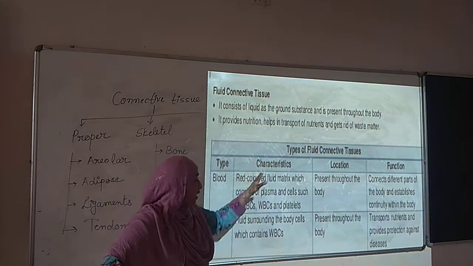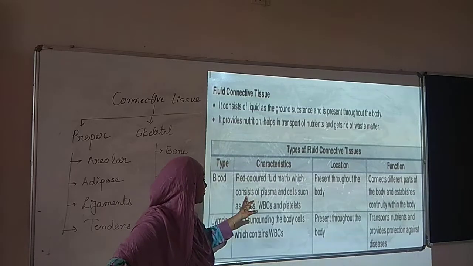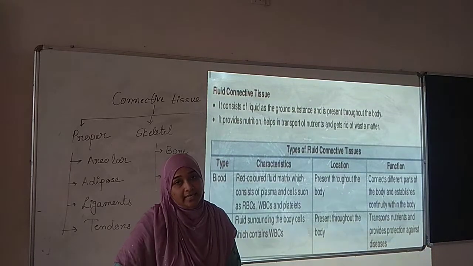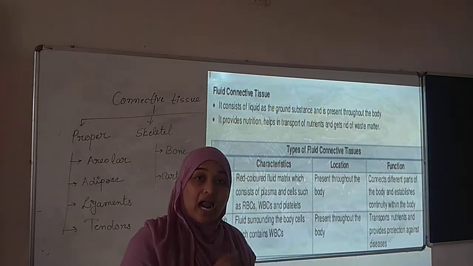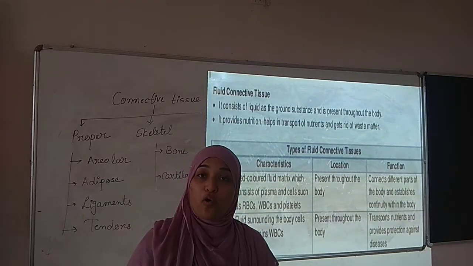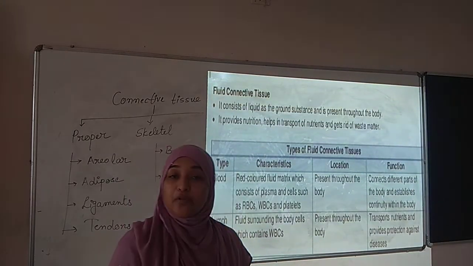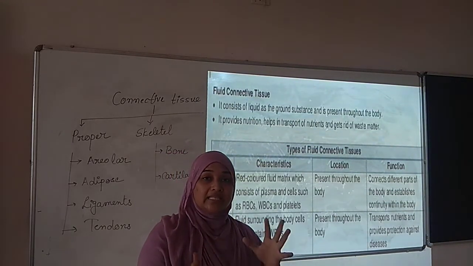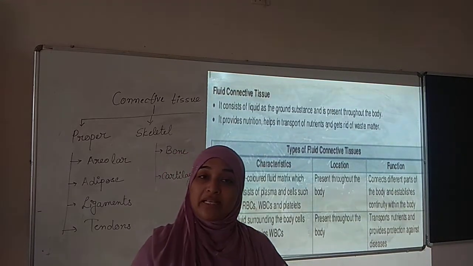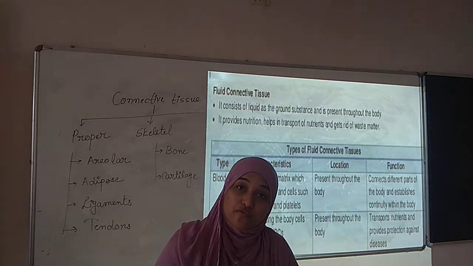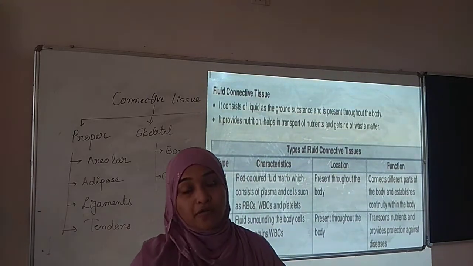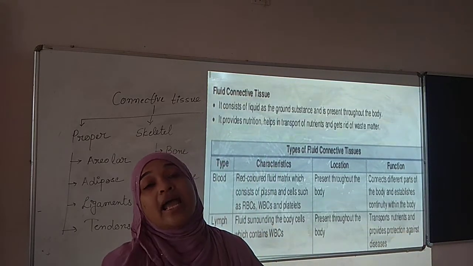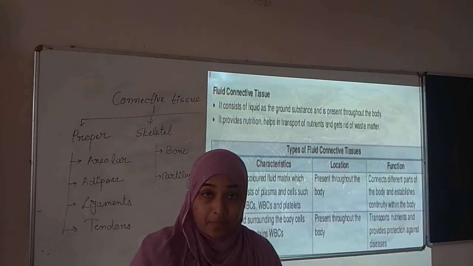What are the characteristics of blood? Red colored fluid matrix which consists of plasma and cells, RBCs, WBCs and platelets. What is present in blood? RBC, which is called as red blood cells, or also you can say red blood corpuscles. WBC, that is white blood cells or white blood corpuscles. Platelets. Okay, इन सबका function आप लोगों को पता है that RBC, that is red blood cells, helps to transport food, water, nutrients to each and every part of our body. The function of WBC is to fight against the foreign particle, and the function of platelets is to clot the blood.